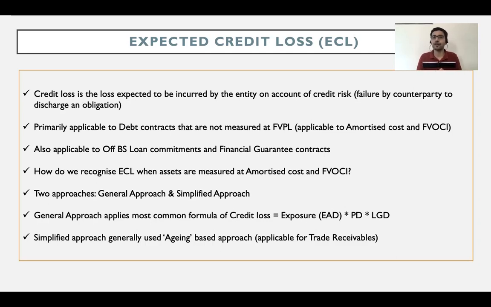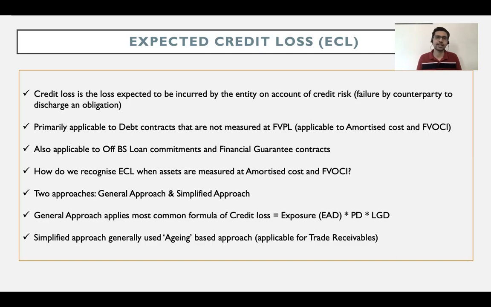So if you carefully look at it, I was waiting for the debt to become unlikely to pay. I've sold goods to you today, but maybe I was waiting for the next 6 months, and only after 6 months, when the debt became unlikely to be paid, was the point when I made a provision for bad and doubtful debts. That is called the incurred loss approach, because I almost waited for the loss to be incurred, and only then I recognized the provision in my books of accounts.